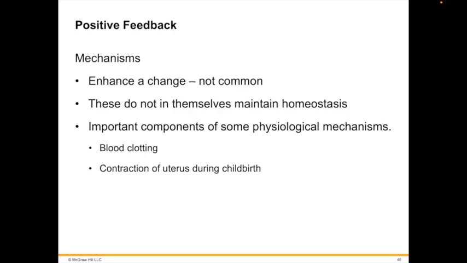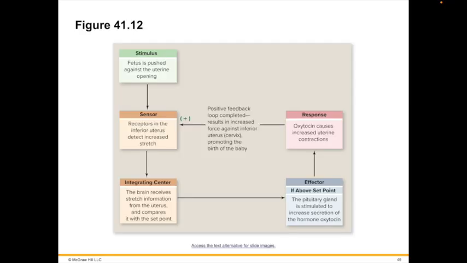Positive feedback also plays a role in the contractions of the uterus during childbirth. In this case, stretching of the uterus by the fetus stimulates contraction, and contraction causes further stretching. The cycle continues until the uterus expels the fetus.